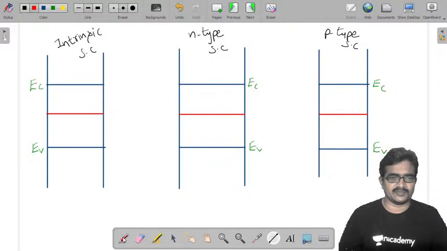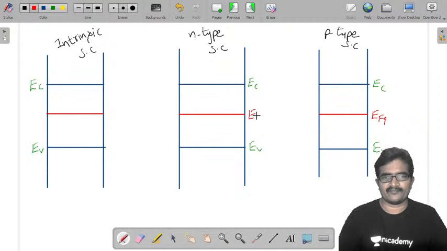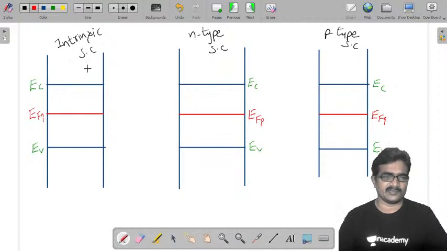So this is going to be EFI, the intrinsic Fermi energy level. Now this is the intrinsic semiconductor. No need to draw any line because all are completed.